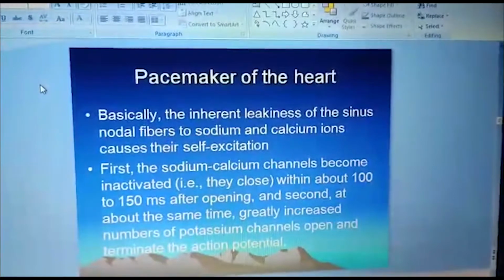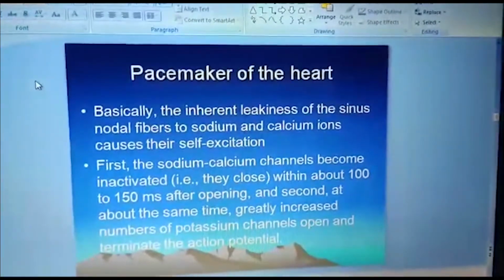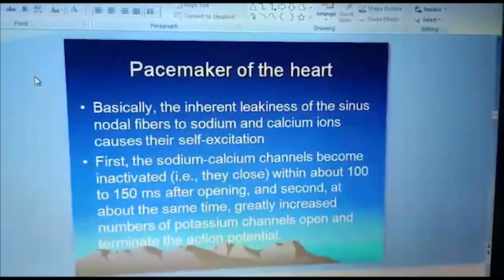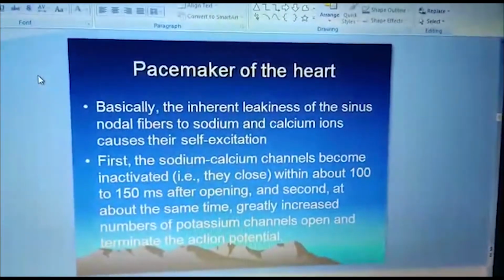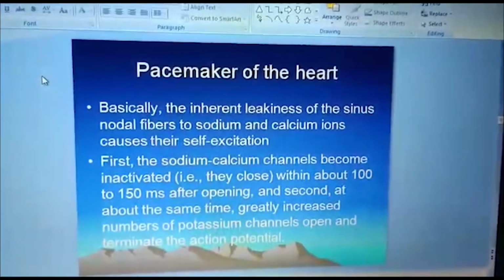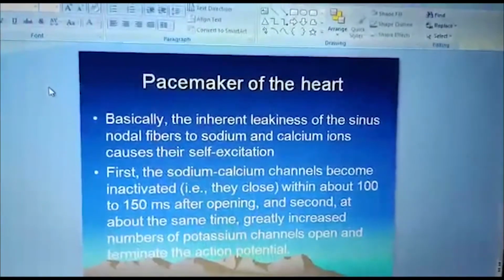First, the sodium-calcium channels become inactivated, that is, they close within about 100 to 150 milliseconds after opening. And second, at about the same time, a greatly increased number of potassium channels open and they terminate the action potential. So there is no plateau phase in the action potential of the SA node fibers.